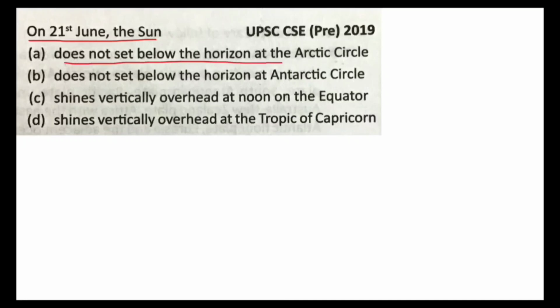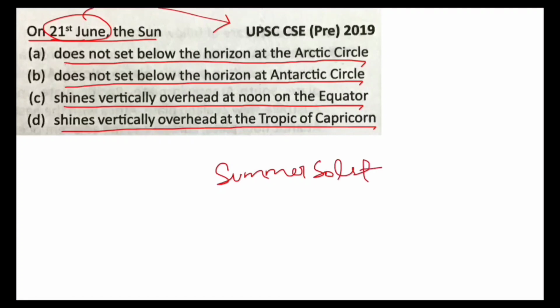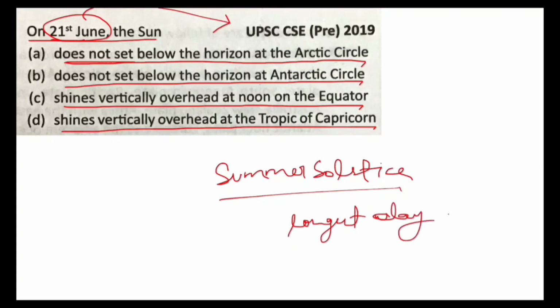Doesn't set below the horizon at Arctic Circle, doesn't set below the horizon at Antarctic Circle, shines vertically overhead at noon on the equator, shines vertically overhead at the Tropic of Capricorn. So on 21st June, during summer solstice, northern hemisphere witnesses longest day and the Sun doesn't set below the horizon at the Arctic Circle.